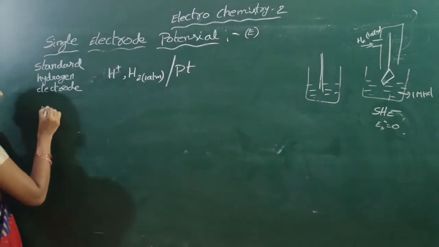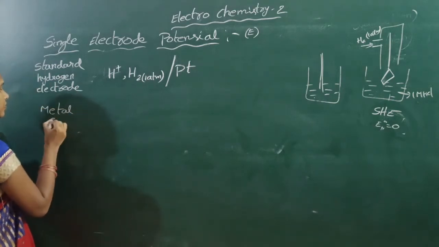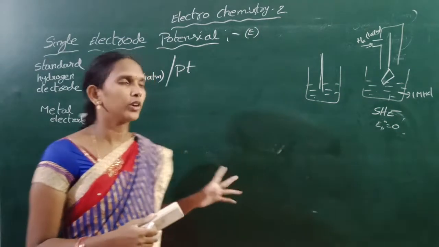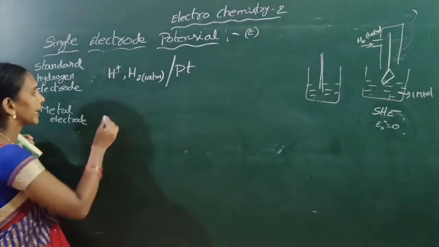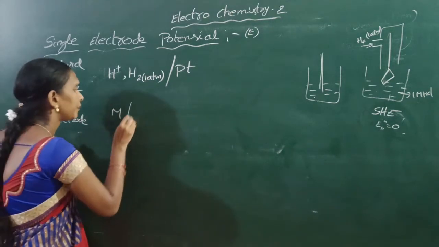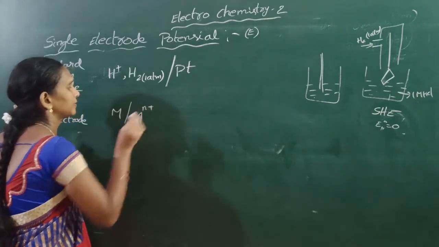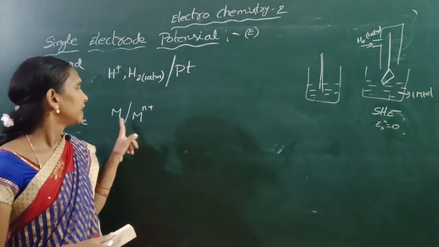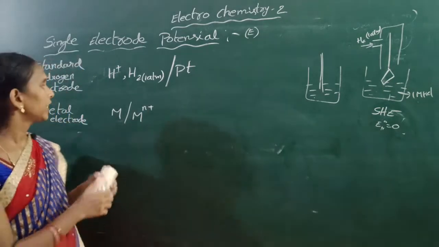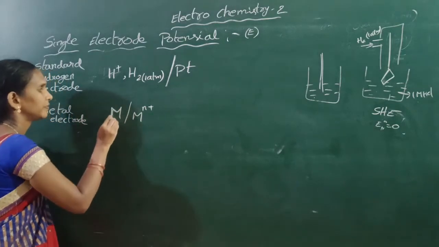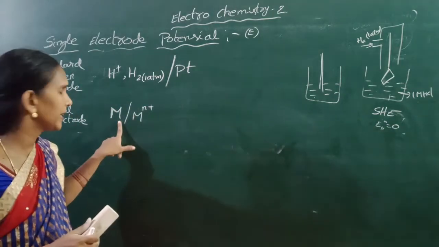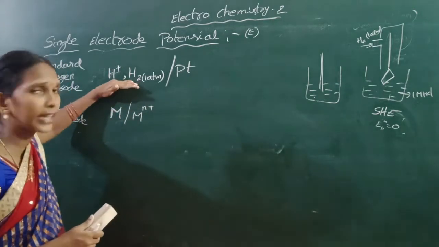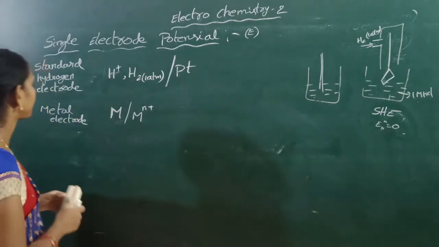Next, the other electrode is the metal electrode. The metal electrode is written as M | Mn plus, where M is any metal. Here M is written first, so oxidation takes place. Here ions are written last, so reduction takes place.